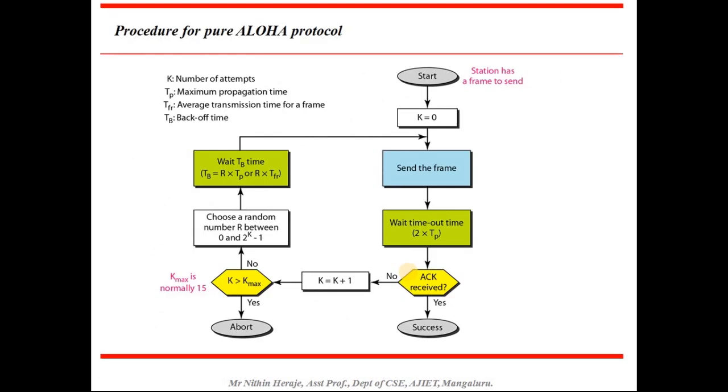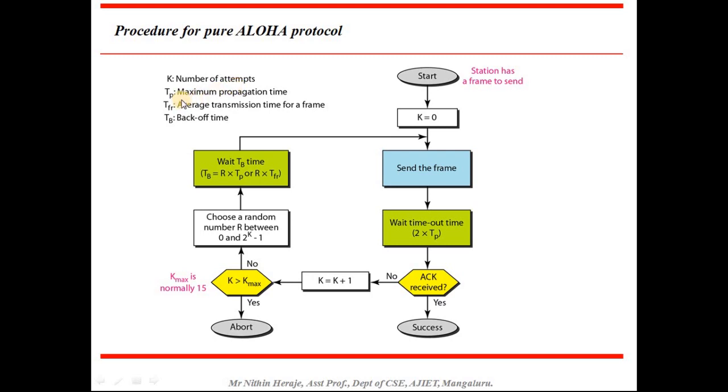Alright, we'll see how the flow diagram in Aloha works. Before that, we have to go through these. K is the number of attempts. Initially the K value will be 0. After completing one attempt, the K value will be incremented by 1, and so on. So it is like a counter. It keeps track of how many attempts have been made.